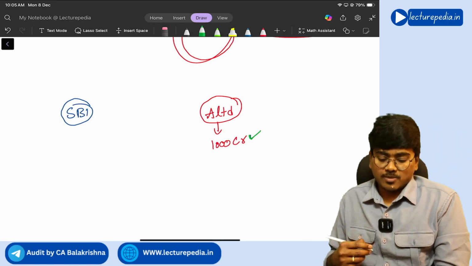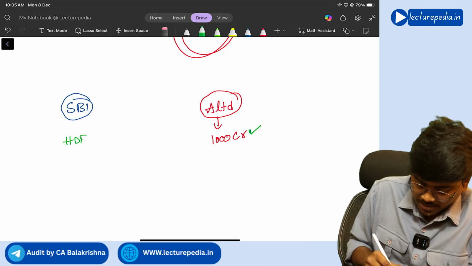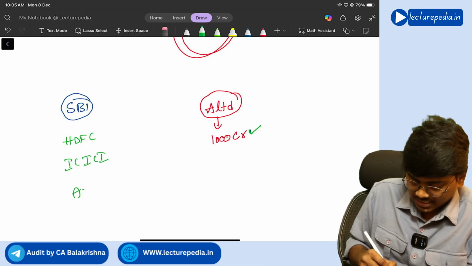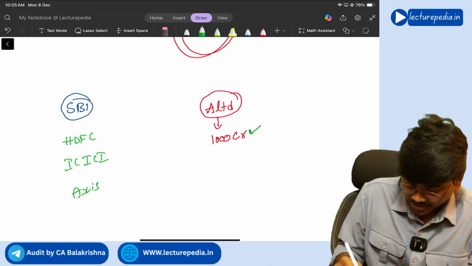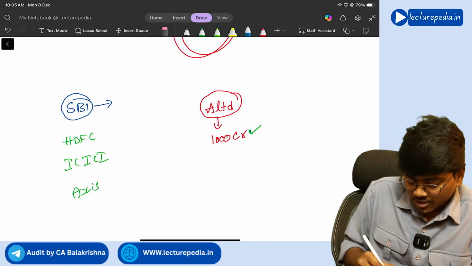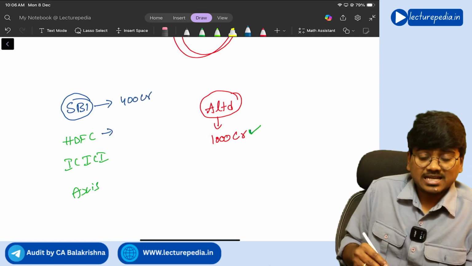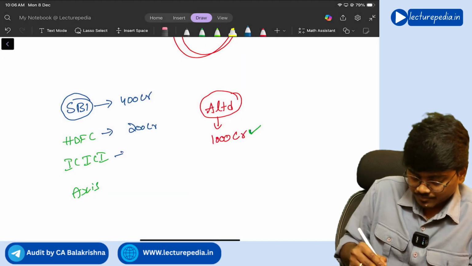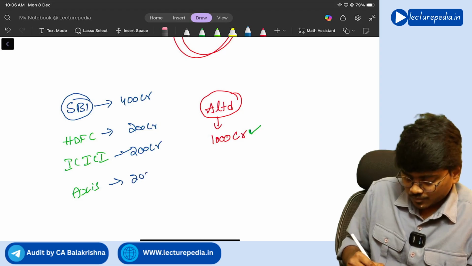So what SBI Bank will do is ask HDFC Bank, ICICI Bank, and Axis Bank to contribute to this loan amount, wherein SBI Bank will give 400 crores, HDFC Bank will give 200 crores, ICICI will give 200 crores, and Axis will give 200 crores.